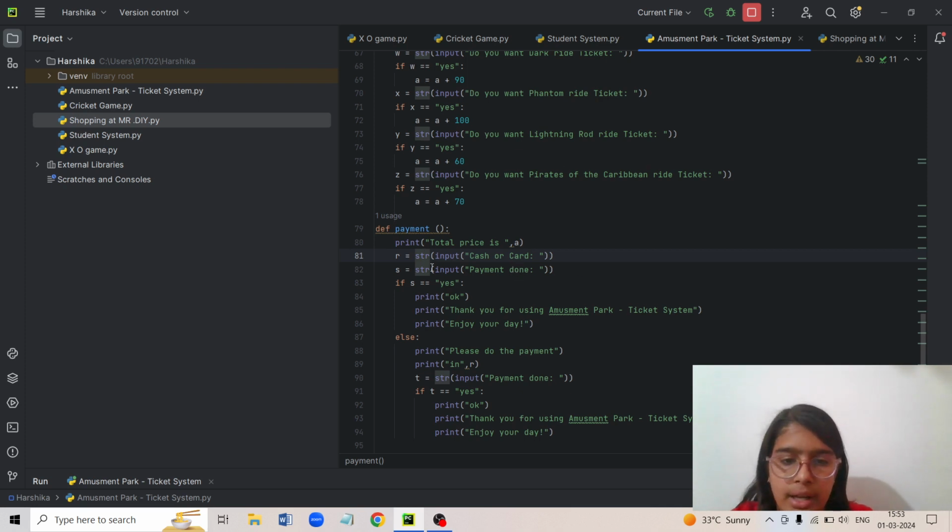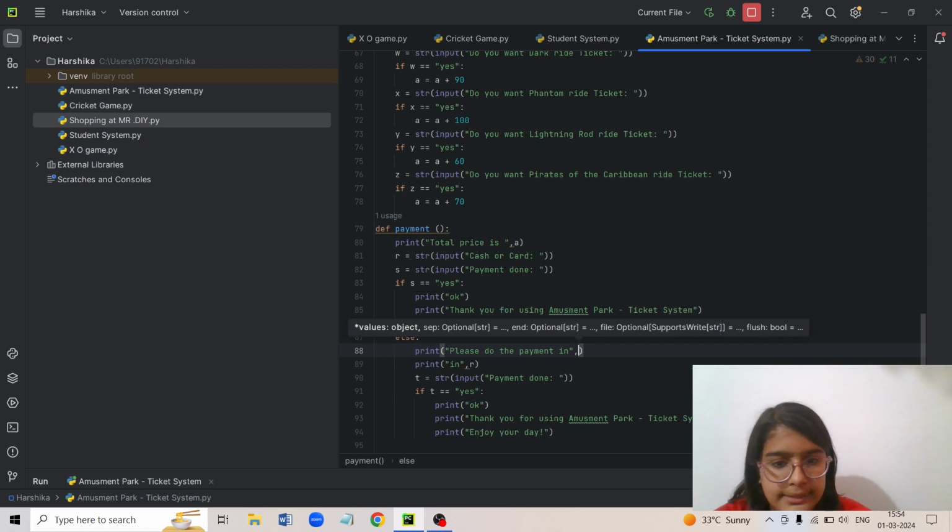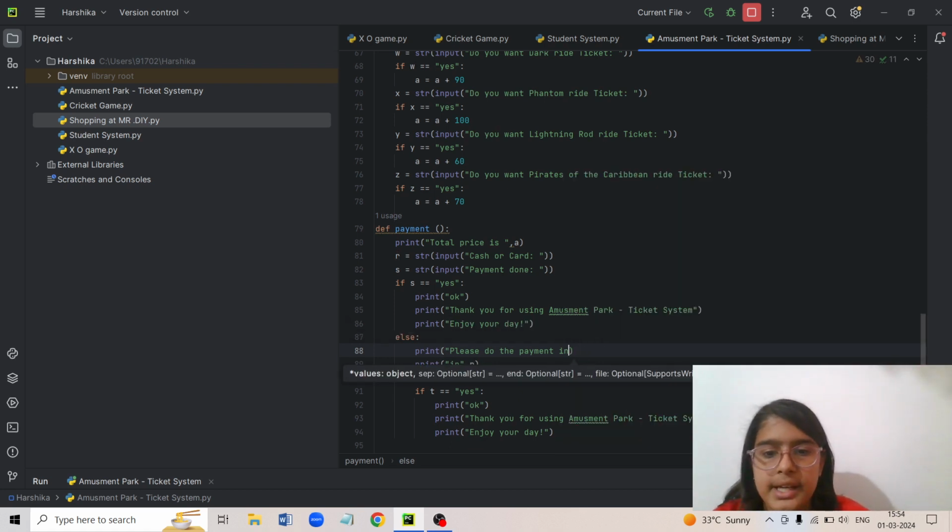It is asking payment done. If it is yes, then it will say, okay, thank you for using amusement park ticket system. Enjoy your day. Or else, if S is not yes, like I put no in the starting, it will show you, please do the payment in R. So it's showing, please do the payment in cash or card. And if you want it to come in the same line, you can just put a space, then a comma and then R. But I felt it would be convenient and look more proper if it was in the next line.